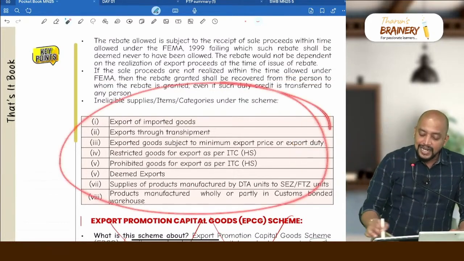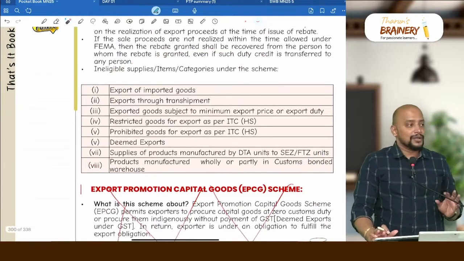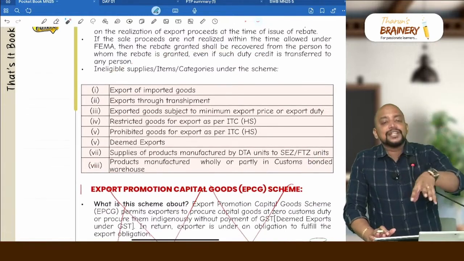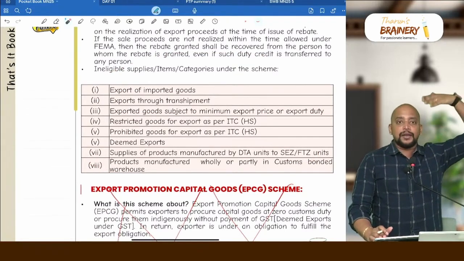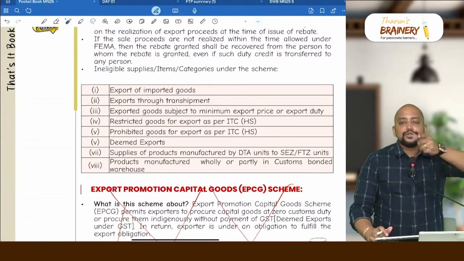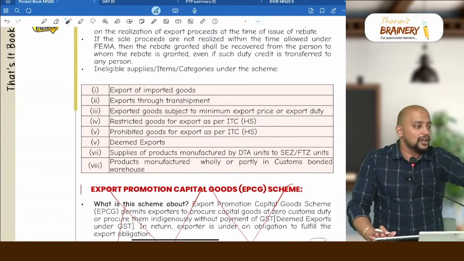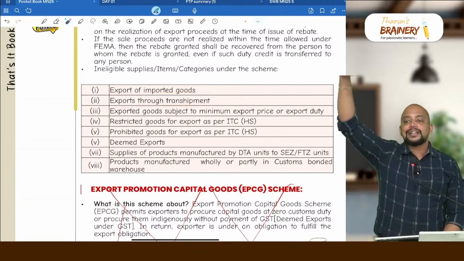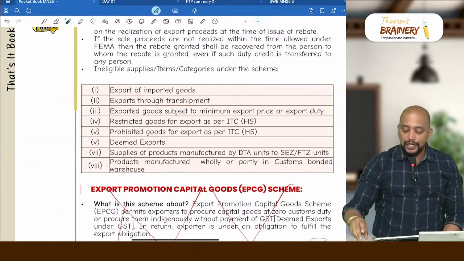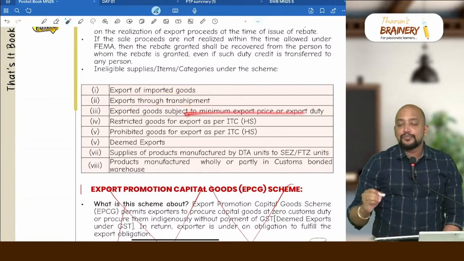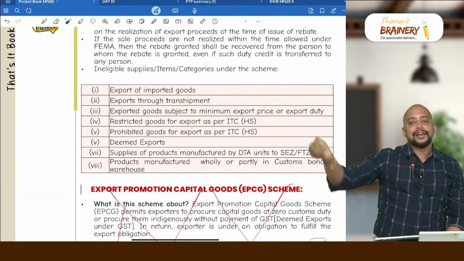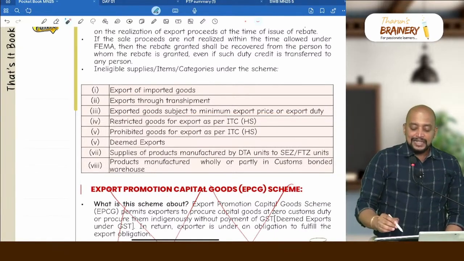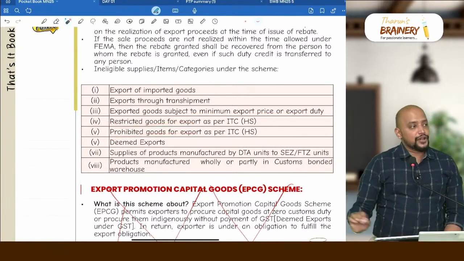And there are some ineligible supplies. Logically you remember, only for manufactured goods in India they will give. Suppose I am exporting imported goods, those are not locally manufactured, so I will not get the benefit. Then export through transshipment, import from one country and sending to another country, then also will not get. Export subject to minimum export price or export duty, already they are giving a benefit there. Then restricted goods, prohibited goods, not possible.